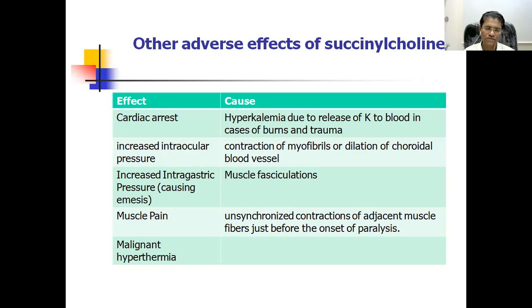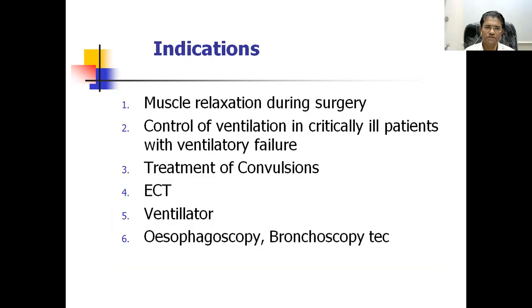And a very important side effect is malignant hyperthermia in susceptible individuals where there is a genetic abnormality of the receptor called the ryanodine receptor present on the sarcoplasmic reticulum of the muscle. The calcium pouring is excessive and it may produce a high-grade temperature, a genetic disorder. If the patient has this type of disorder, they may have complications of very high temperature, and again it is an emergency, and that's why succinylcholine should be used very cautiously.